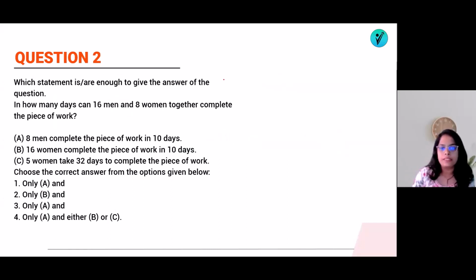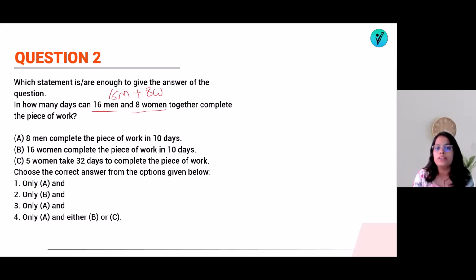So you can see on screen, this was a question from data sufficiency. Again, for data sufficiency, we do not have to solve anything. We just have to understand whether by using this data we can solve or not. Question number 2 is based on time and work. They are asking in how many days can 16 men and 8 women together complete the piece of work.